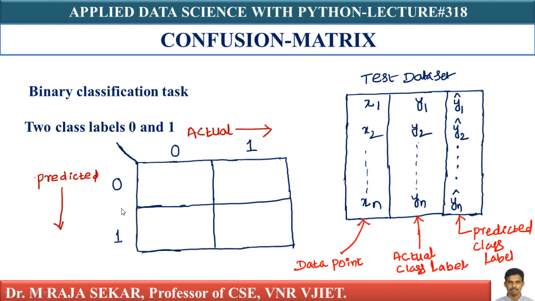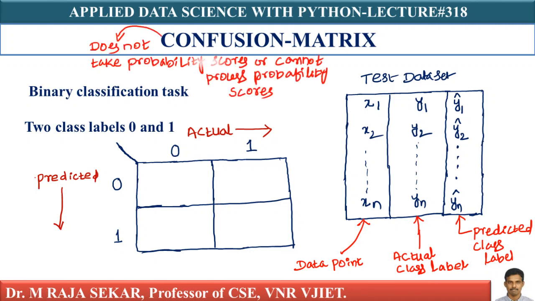By the way, the confusion matrix does not take probability scores, or it cannot process probability scores. These y1 cap, y2 cap, yn cap are also binary, just like y1, y2, yn, because each data point can belong to class 0 or class 1.